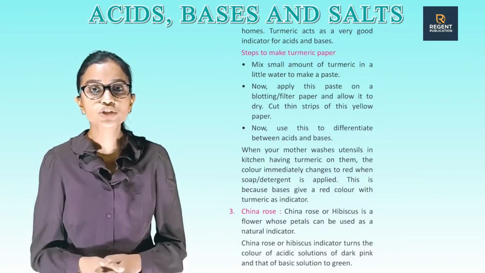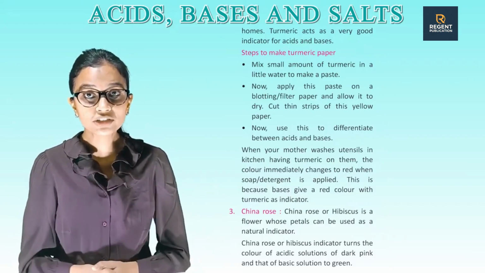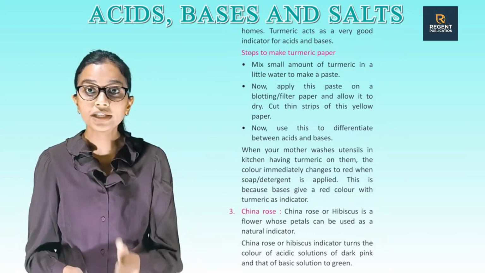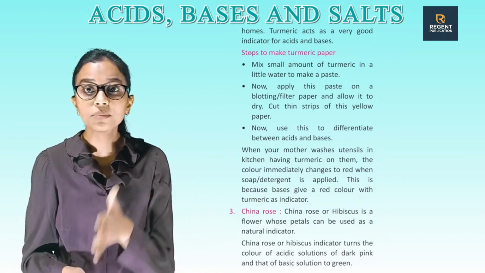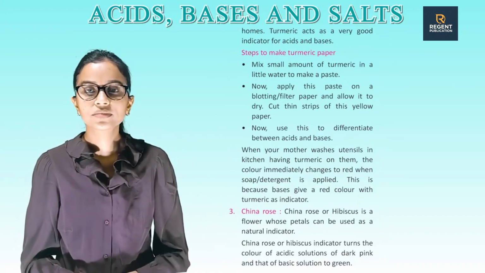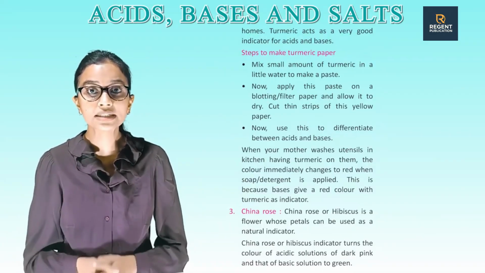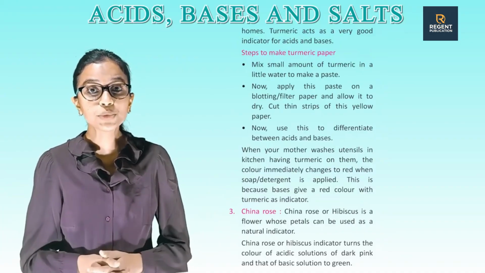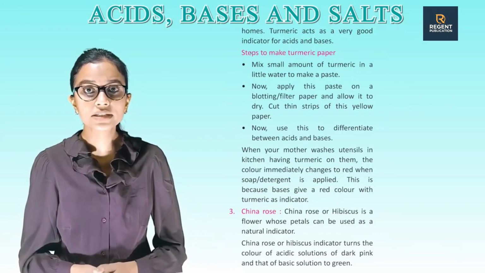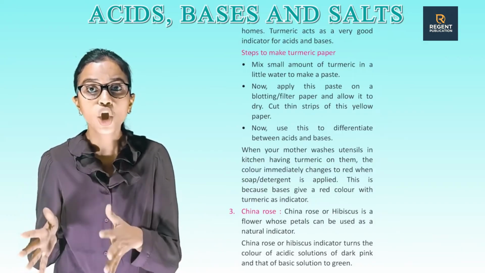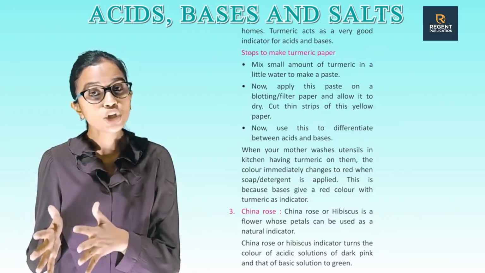When your mother washes utensils in the kitchen having turmeric on them, the color immediately changes to red when soap or detergent is applied. This is because bases give a red color with turmeric as an indicator. Third, China rose. China rose or hibiscus is a flower whose petals can be used as a natural indicator. China rose indicator turns the color of an acidic solution to dark pink and that of a basic solution to green.